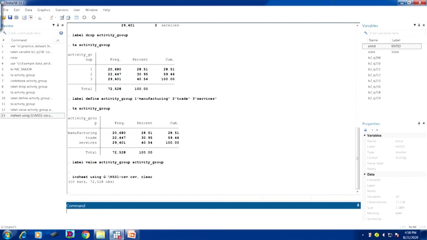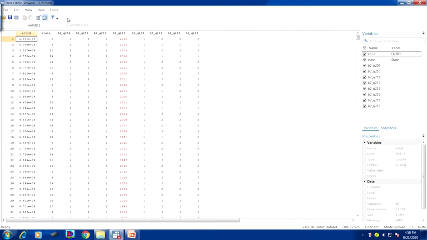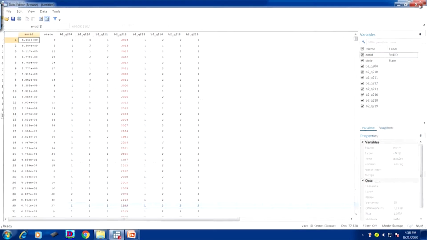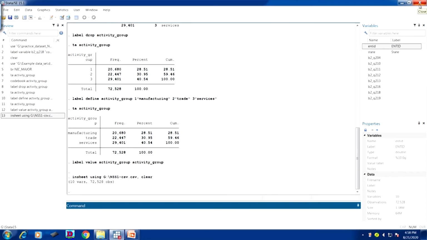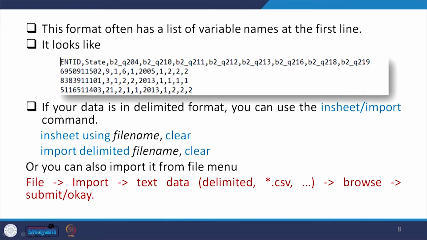Now this has been extracted. So you can see your data also. This is a sample for you. All right. Now similarly, this is the insert command we have shown you. Similarly, you can also apply another command, that is import delimited file name, then clear. The same approach, the same result you are going to get, and you will be able to extract it.